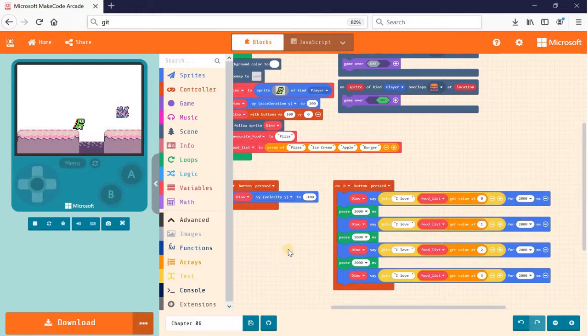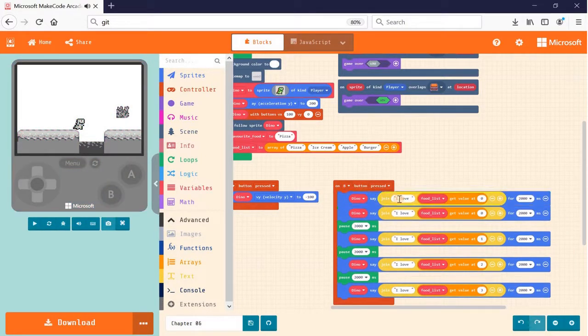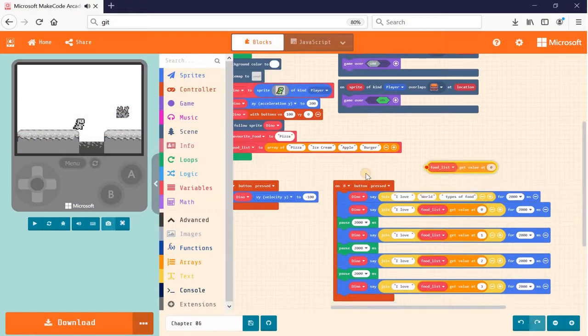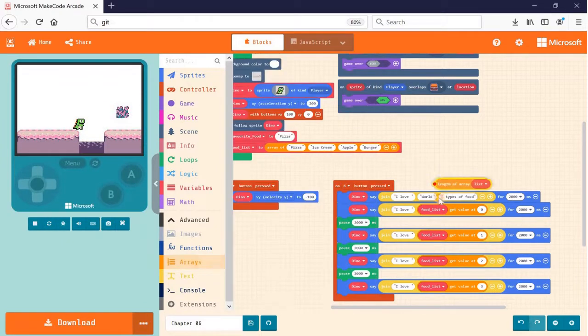And just now we mentioned length. So let's get Dino to voice out the length. So I love how many types of food? Types of food. So instead of food list get value, I'm going to utilize another block from the array category. There's this block that says length of array. So drag that in.